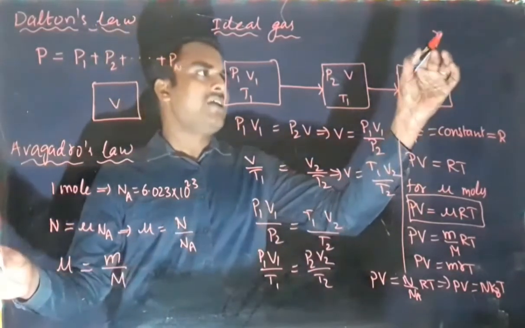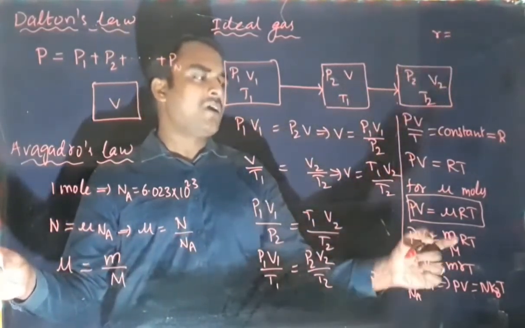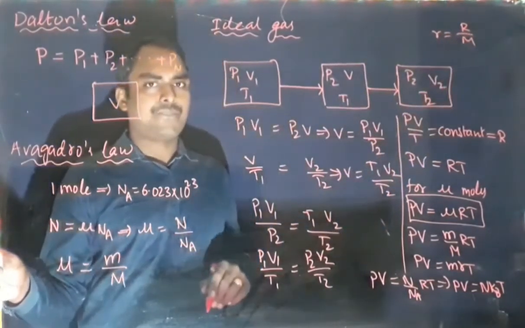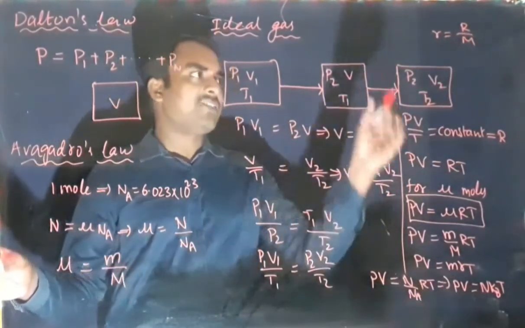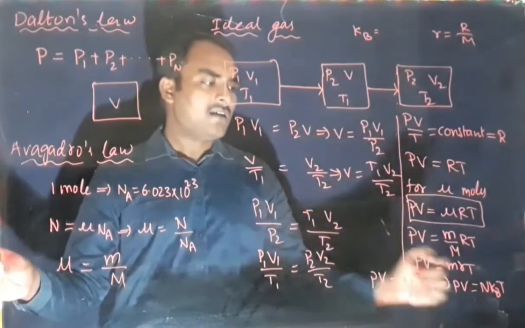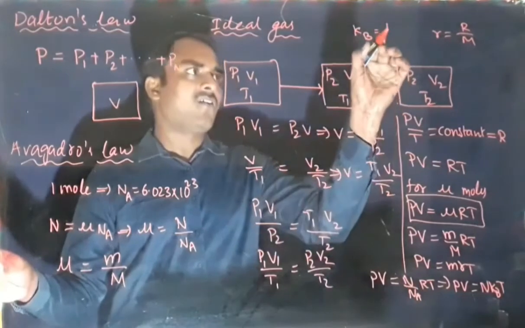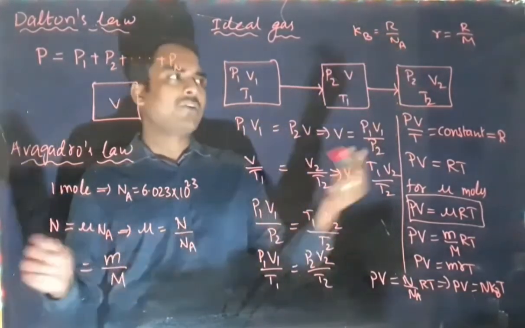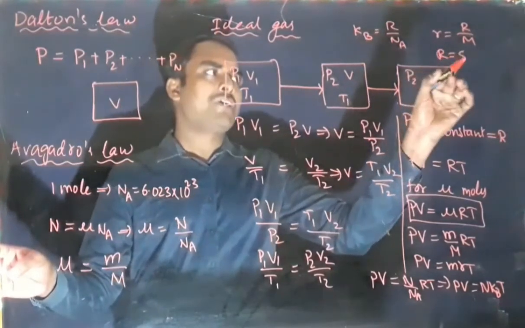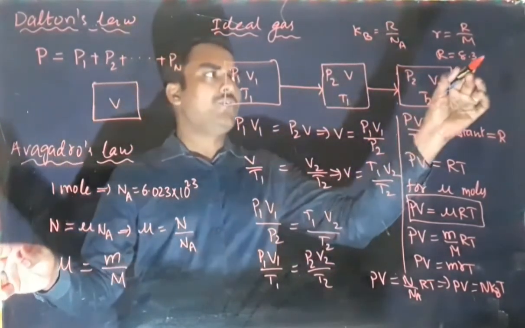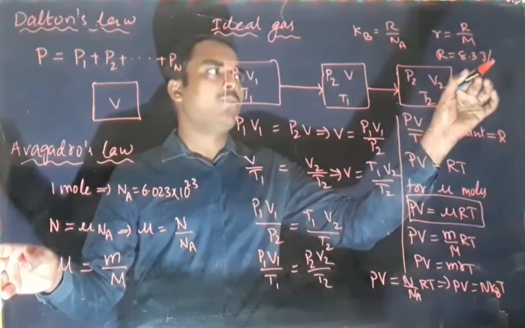Small r is nothing but capital R upon capital M. Here kB is nothing but R upon Na. R is the universal gas constant. Capital R value, 8.31 or 8.3, can be taken. So the units will be joule per mole Kelvin.